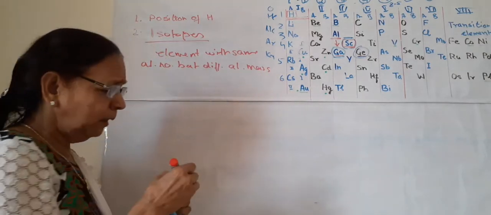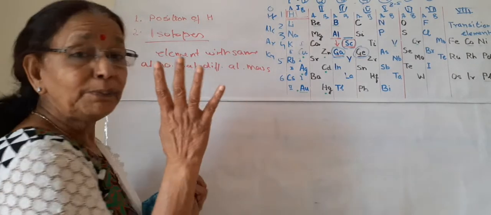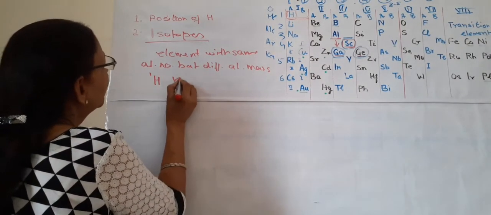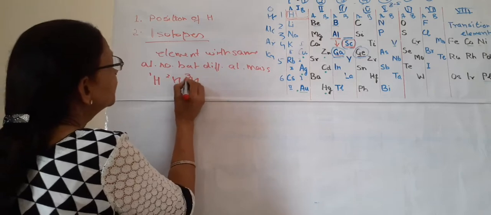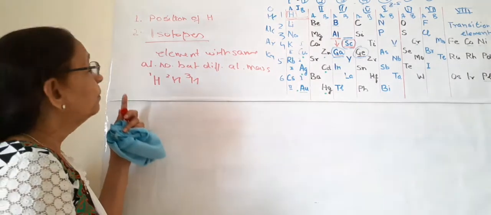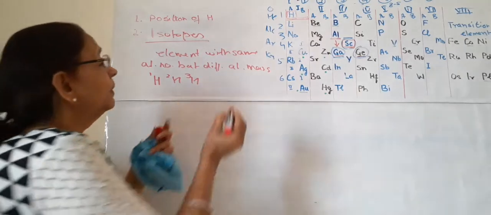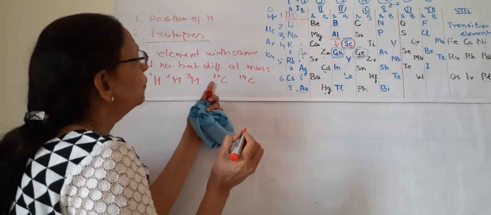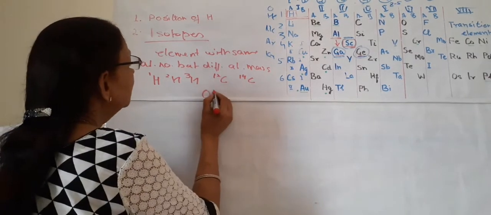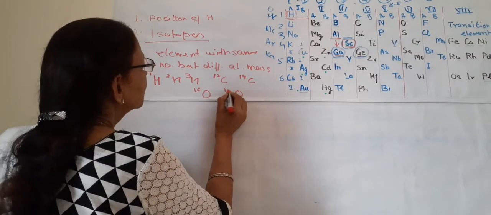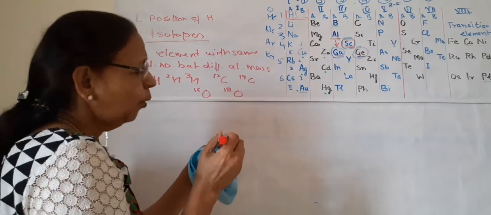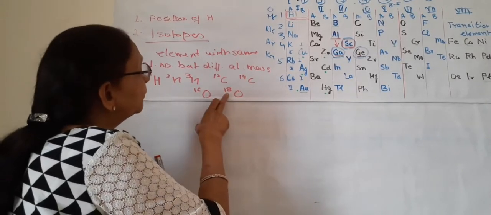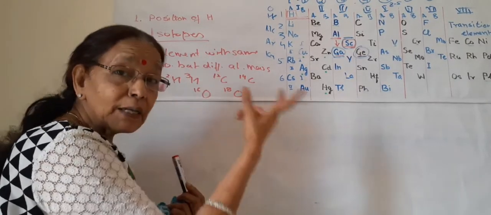That is, they are the same elements, and we have examples of hydrogen. Hydrogen is present in 3 isotopic forms: protium, deuterium and tritium. Likewise, carbon is present in 2 forms, carbon 12 and carbon 14. Oxygen is found in 2 forms, O16 and O18. These are isotopes and they have different atomic masses.